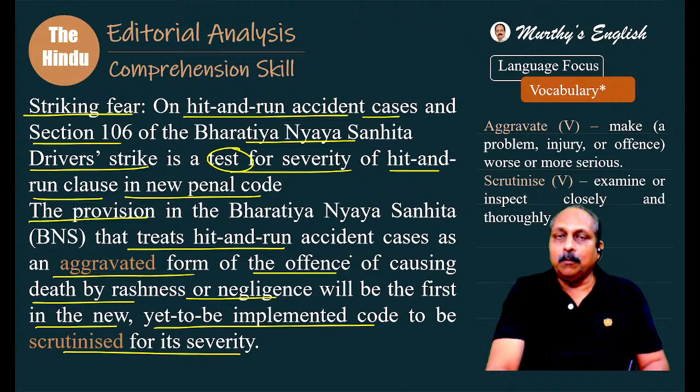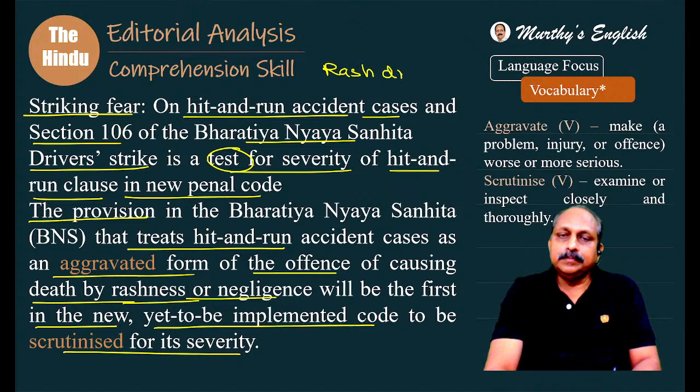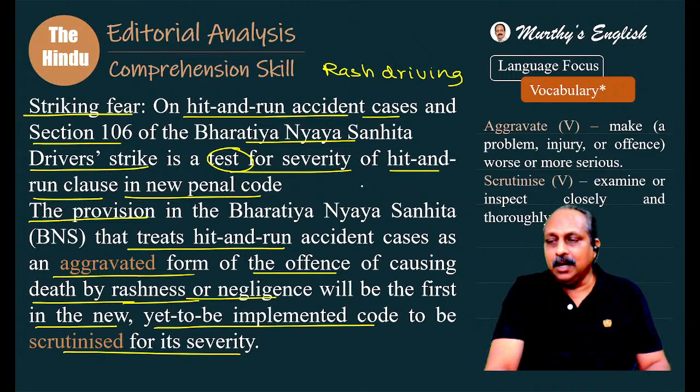It is considered an offense of causing death by rashness. There are two words over here. Rash driving. You have to know the combination. I'm sure you all know. Rash driving, very fast, careless. We use the term rash driving and negligence, not taking care of some certain things while driving, like not giving the indicator, not following the traffic rules. Rashness or negligence.